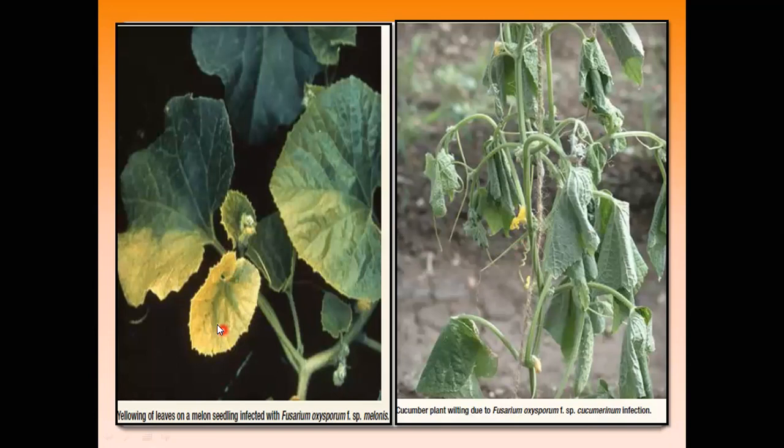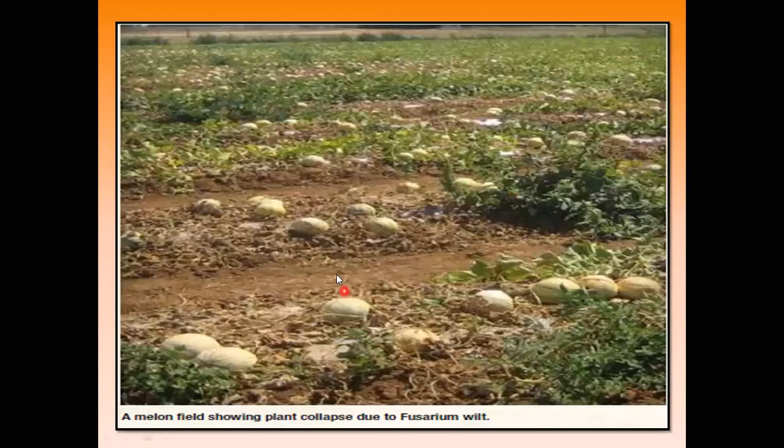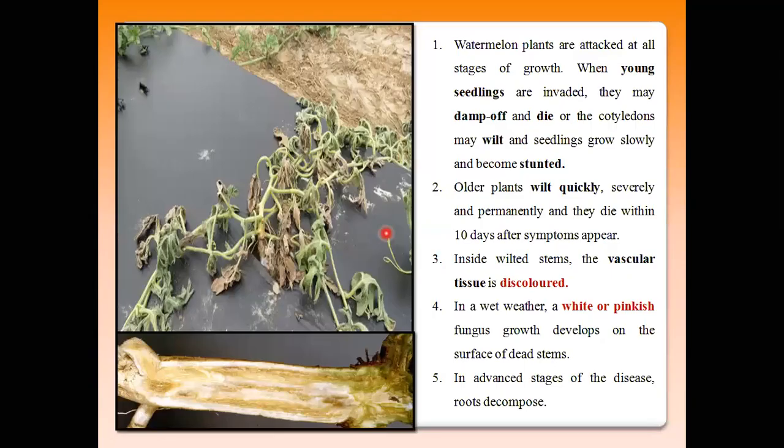Okay, so this is the plant of the cucumber. The leaves of the cucumber generally turn yellow, or the leaves and some tender shoots shrivel due to the shortage of water in cucumbers. Then this is the field of the muskmelon. These muskmelon plants totally dry out and only the fruits remain, and these fruits also show the whitish or grayish mass.